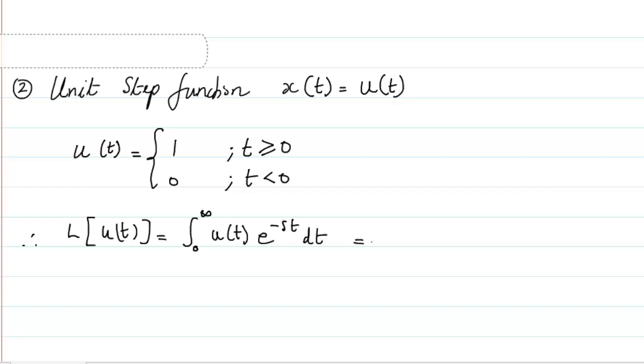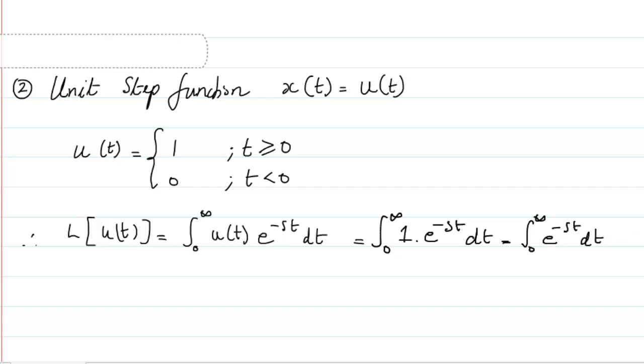We know that u of t is equal to 1 throughout this particular range. So this is 1 into e raised to power minus st dt, which is as good as finding the integral from 0 to infinity of e raised to power minus st dt.